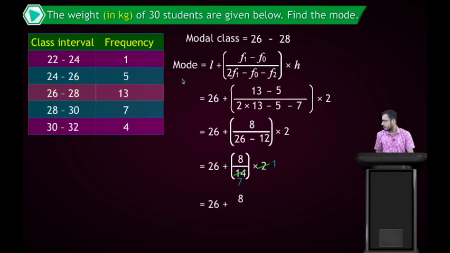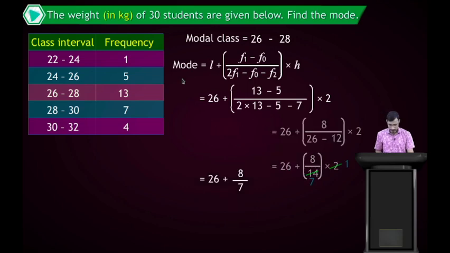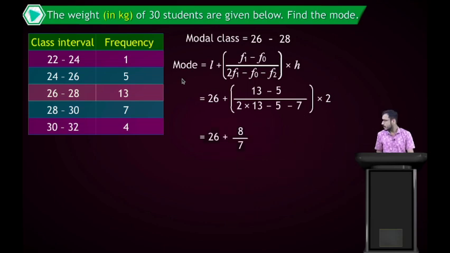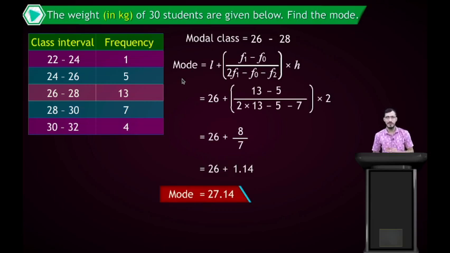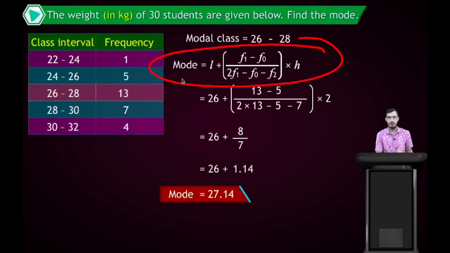Now divide 8 by 7 and change it to a decimal number. So 8 by 7 we can write as 1.14. Add these terms and we get the answer: the mode is 27.14. Students, first you learned the formula of mode: L plus, in brackets, f1 minus f0 divided by 2 f1 minus f0 minus f2, multiplied by h.